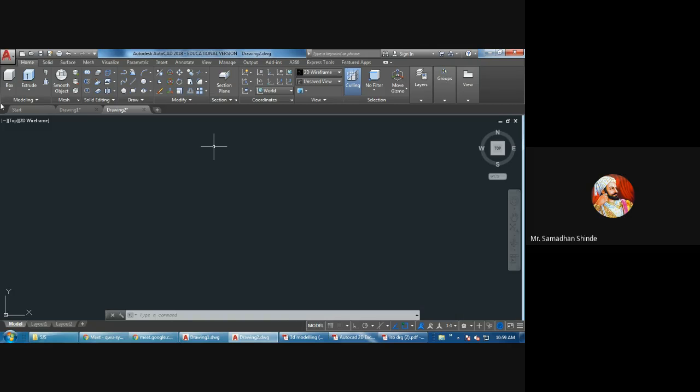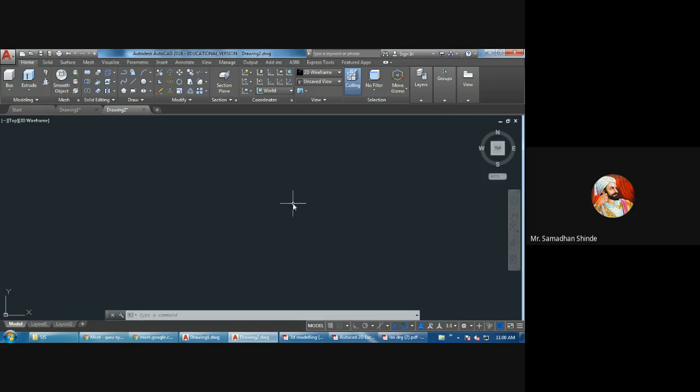Different options will come here. You can see many more options are there in this. Interesting things are there, but unfortunately you are not able to practice due to our situation. So many more options are there for 3D. What is the basic change in 2D and isometric along with this 3D? You have to switch your workspace to 3D modeling. First setting, you have to go in 3D modeling.